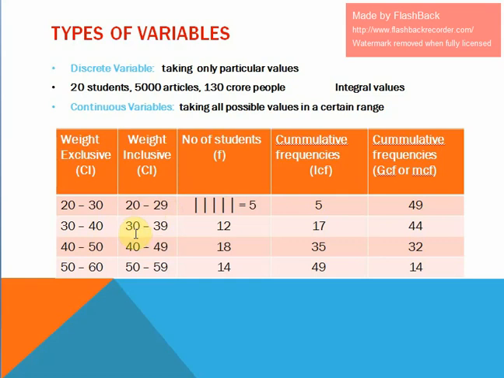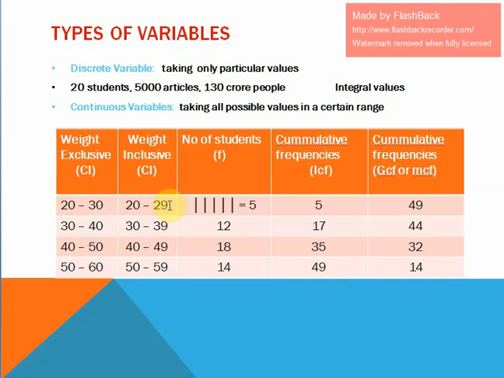So what is the width of the class? Upper limit minus lower limit, the difference between the limits. So 30 minus 20 is 10. For exclusive classification, this is nothing but the difference between the class limits. But what about this? If you see this 20 to 29, there are 10 observations including 20. So 20, 21, 22 up to 29, there are 10 values. This means the class width should be 10. In the second class, 30 to 39, the class width is also 10.